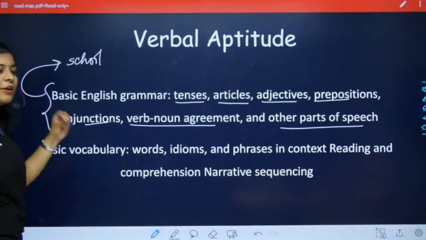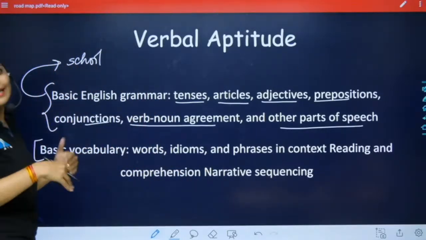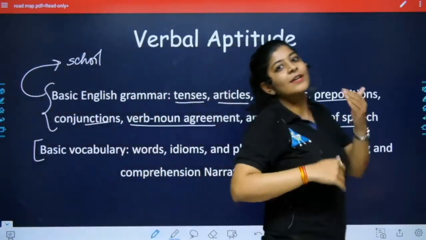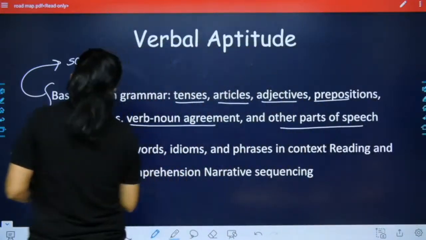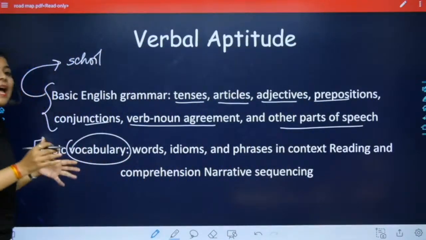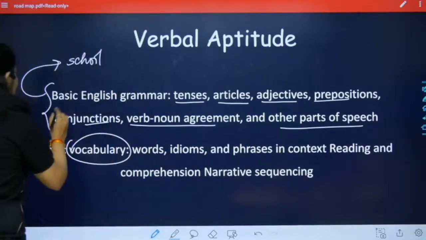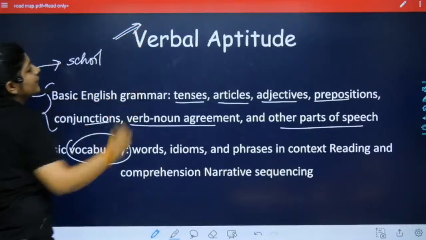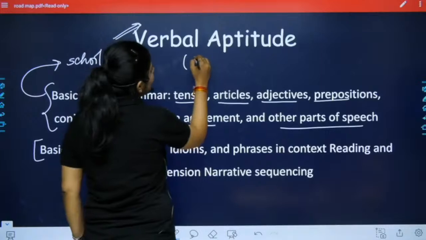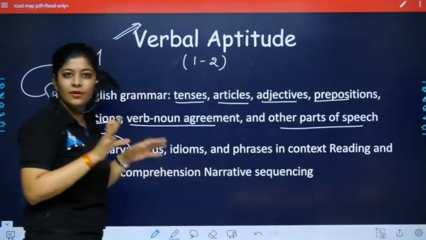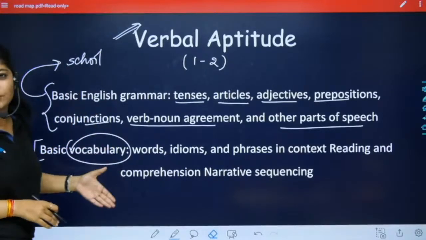But as we know, on a daily basis we read new words, new vocab, so we have to keep ourselves updated for the words, idioms and phrases which are also covered in verbal aptitude. So if we talk about the verbal aptitude, we can say hardly 1 to 2 questions are asked in the GATE examination. So we can easily cover this verbal aptitude section.